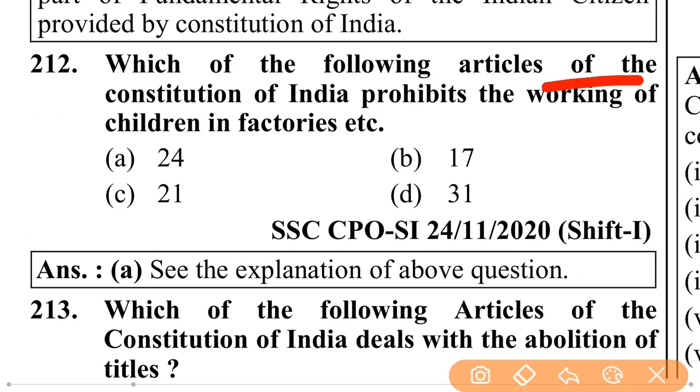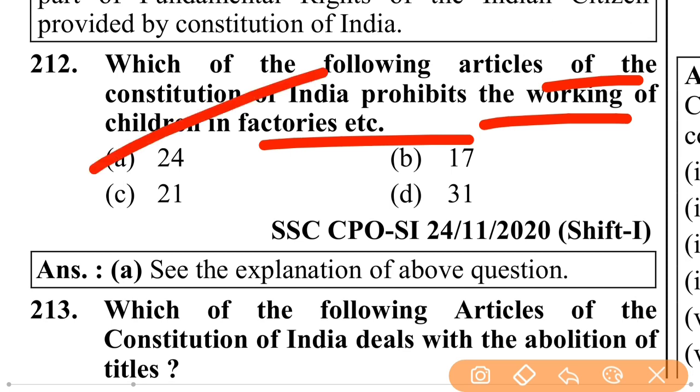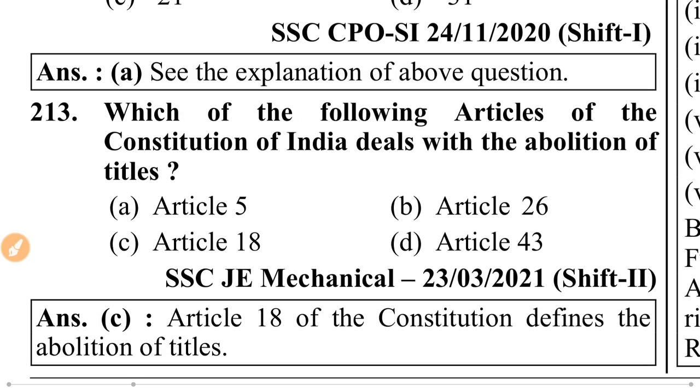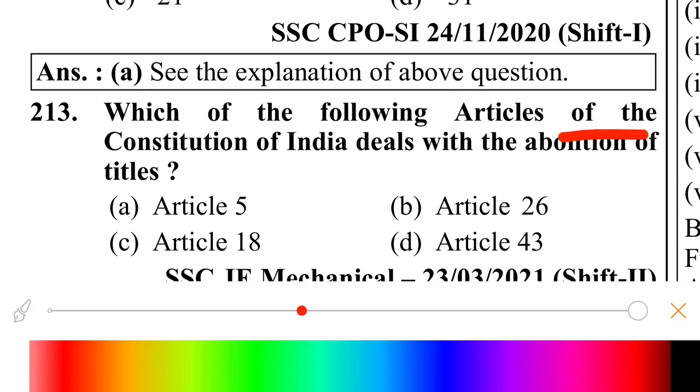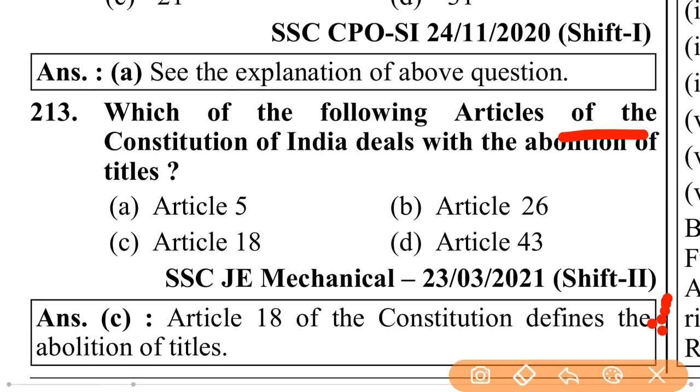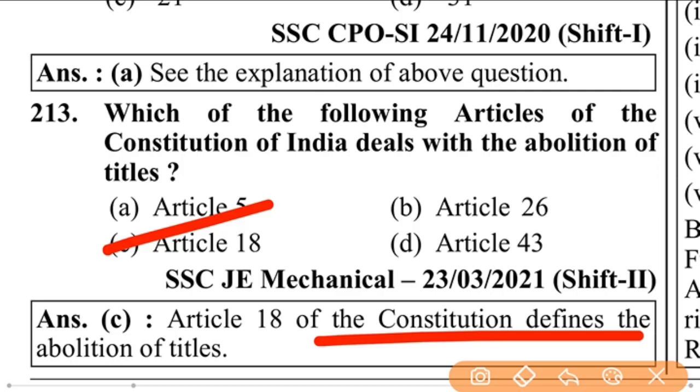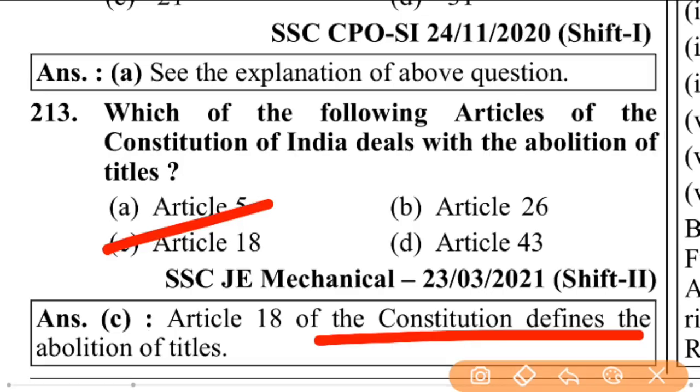Which of the following articles of the Constitution of India provides for the prohibition of employment of children in factories, etc.? Article 24. Which of the following articles of the Constitution of India deals with the abolition of titles? Article 18. Article 18 of the Constitution defines the abolition of titles.